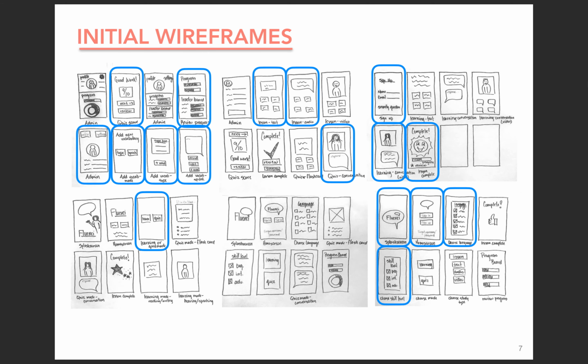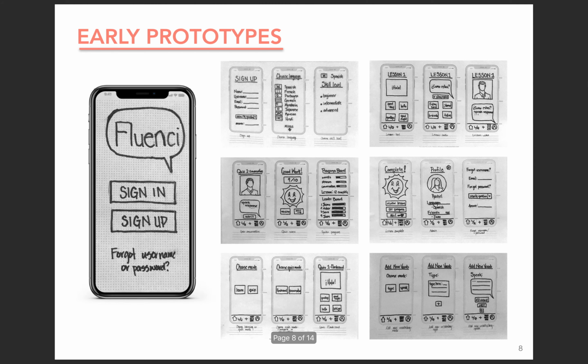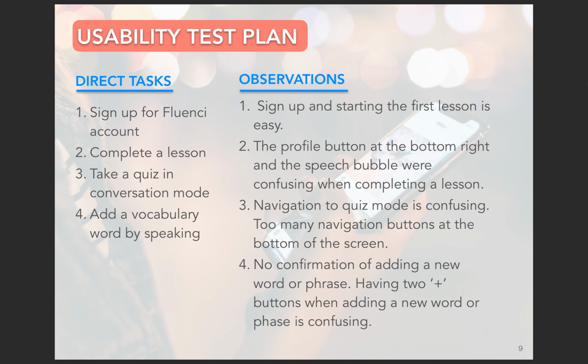The user flows inform the development of initial wireframes. Iterations of each screen were explored and the best options were selected. These initial wireframes were further developed into an initial working prototype. A number of users tested the prototype, moving through 4 of the main tasks in the app.